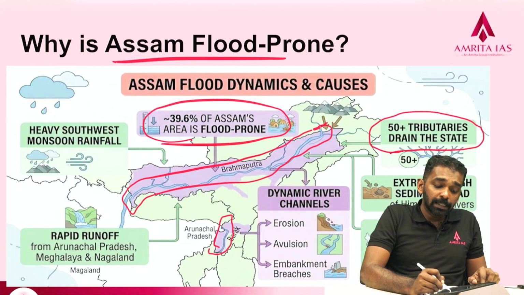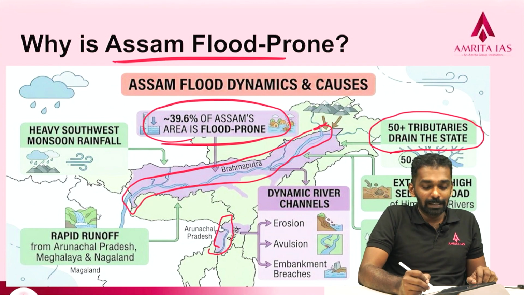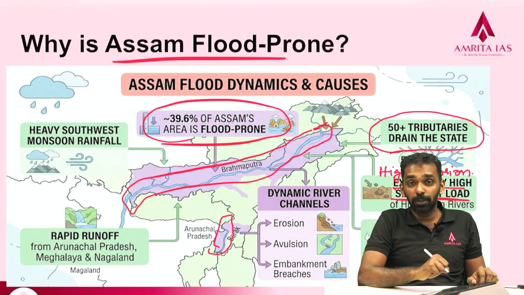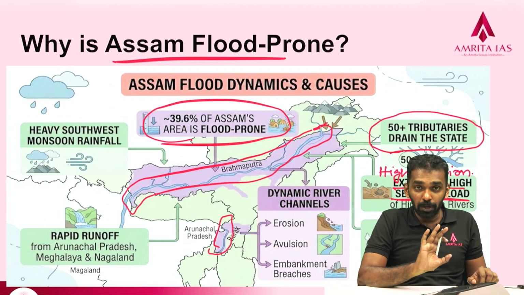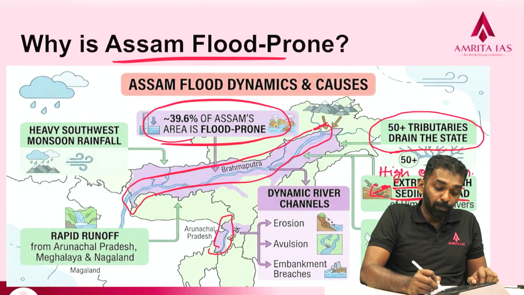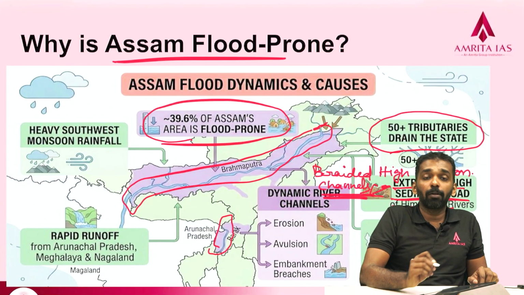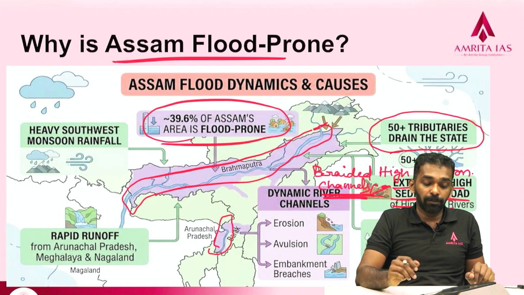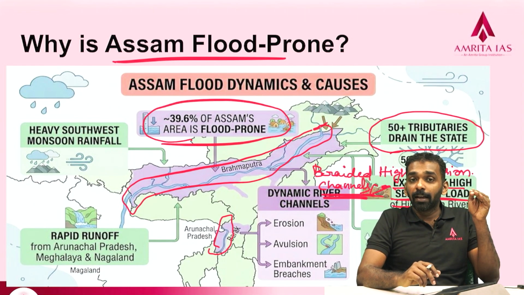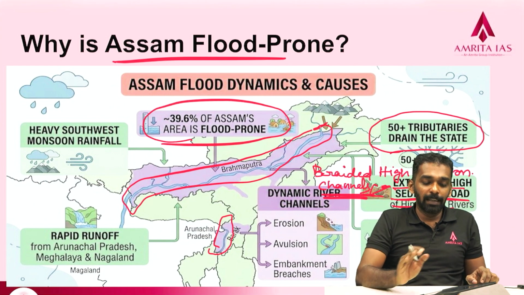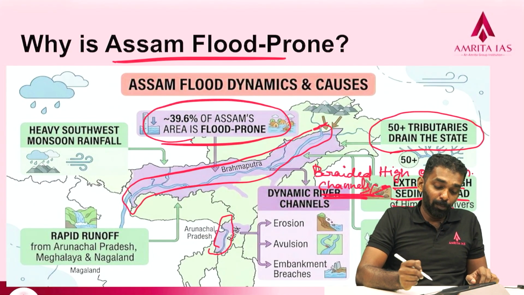And then these are Himalayan rivers, and Himalayan rivers generally have very high erosional activity. High erosion causes extremely high sediment loads in the Himalayan rivers. So the Brahmaputra is notorious for extremely high river sediment load and formation of braided channels. It forms braided channels, which are networks of river channels created because of sedimentation. Sedimentation obstructs the flow and creates numerous channels, and all of them cause flooding and havoc in the region. So this is one important aspect.